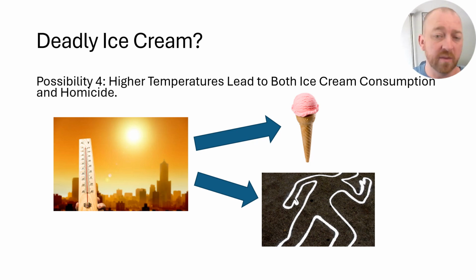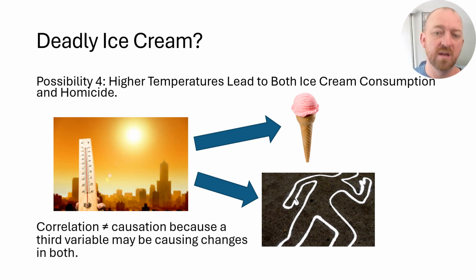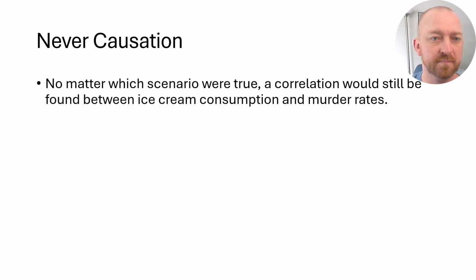Anyway, the point is that we can't infer causation from a correlation in this instance because there could be some other variable that is leading to the change in both of the variables that you've measured for your correlation. So the point is, in any one of these scenarios I've talked about, you could get a positive correlation between ice cream and homicide, but in reality, it could be any one of these things that's going on underneath. So it does not necessarily mean that one is leading to the other, that a change in one is because of the change in the other. Okay, so once again, no matter which of these scenarios is true, we might still get a positive correlation.